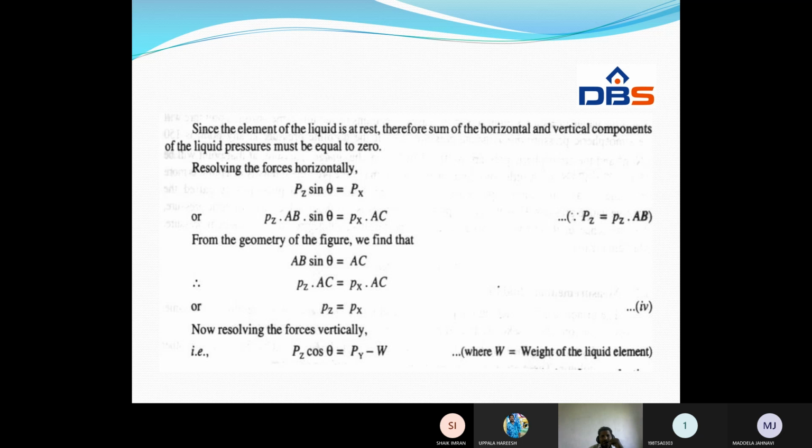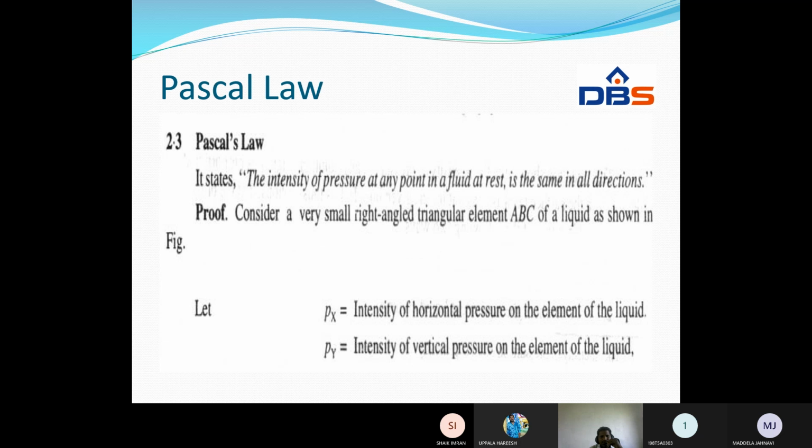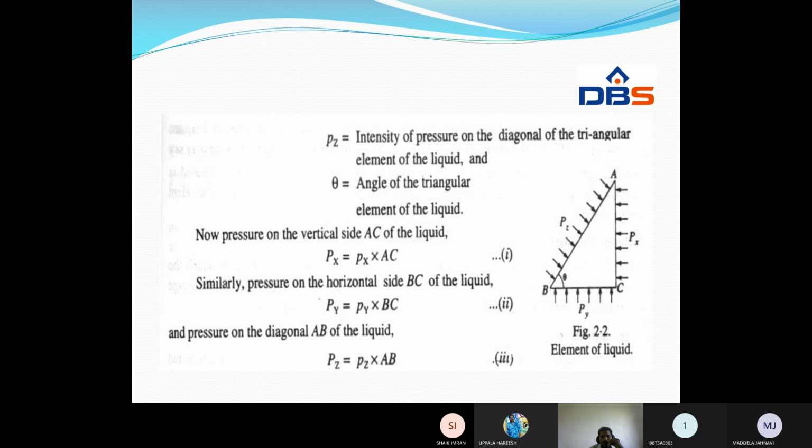What are the forces acting? Once again, we will go back. See, this is a pressure force Px, pressure force Py, pressure force Pz. Understand?